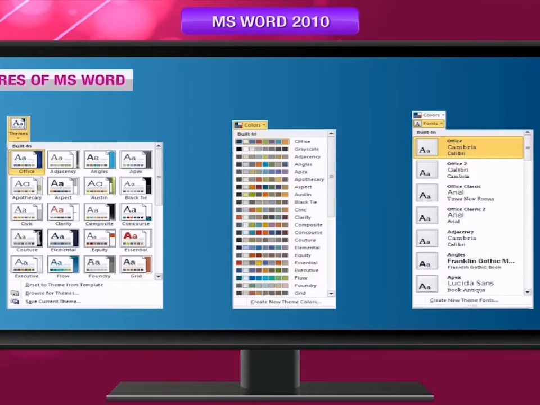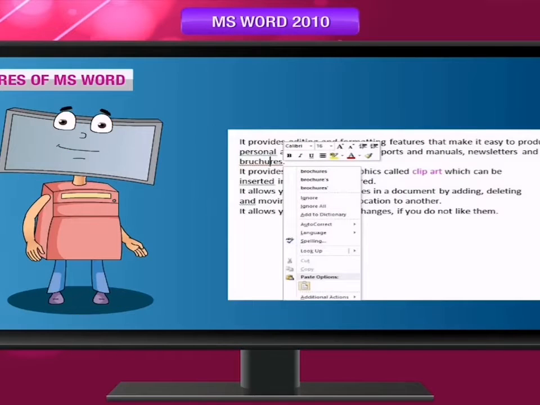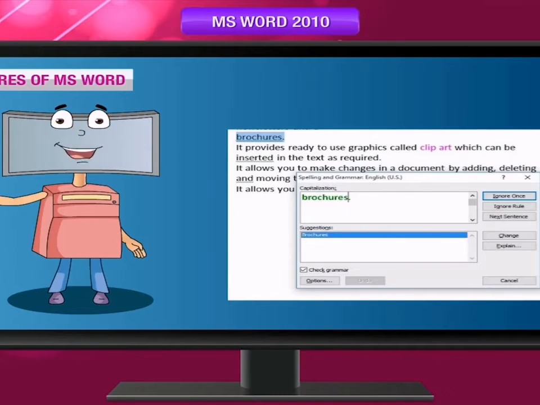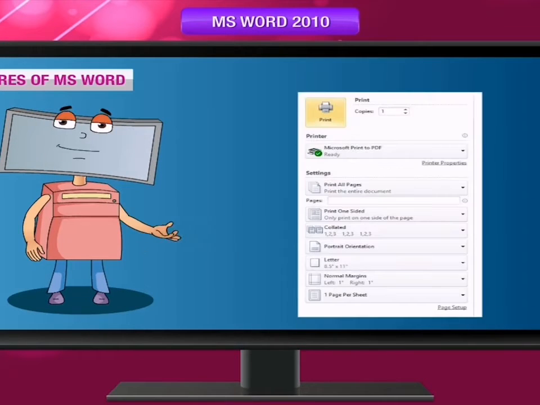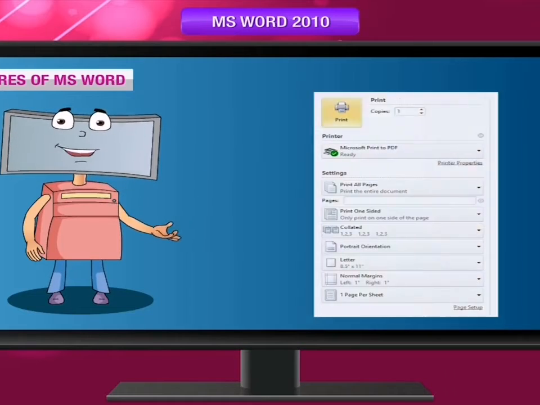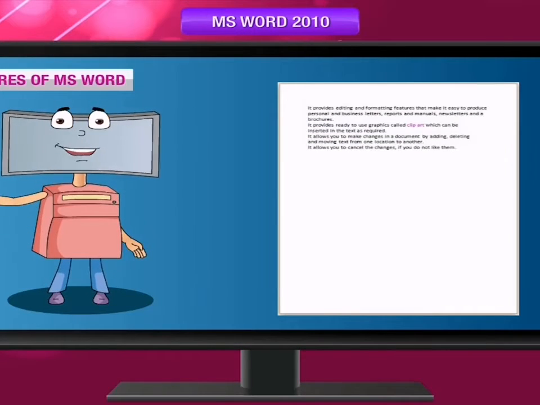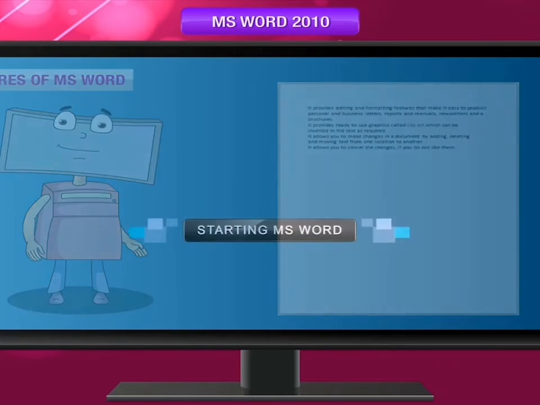It offers many formatting features that allow you to change the appearance of pages, paragraphs, and characters. A spell check feature allows you to find and correct spelling mistakes in the typed text. A grammar check improves the accuracy of sentences in a document. It can print the document as many times as you want. It allows you to preview the print document, which means to see how it will look after printing.